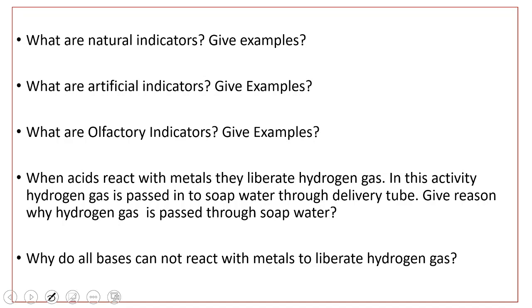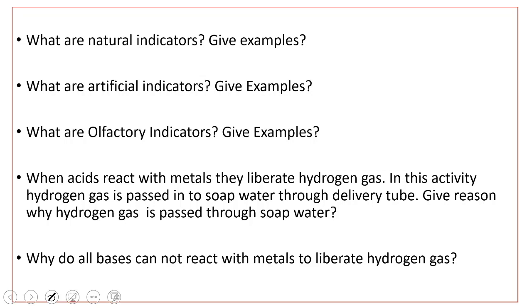So the next question is, when acids react with metals, they liberate hydrogen gas. In this activity, hydrogen gas is passed into soap water through a delivery tube. Give reason why hydrogen gas is passed through soap water. Hydrogen gas is passed through soap water because hydrogen does not dissolve in soap water and easily produces bubbles which contain hydrogen gas.